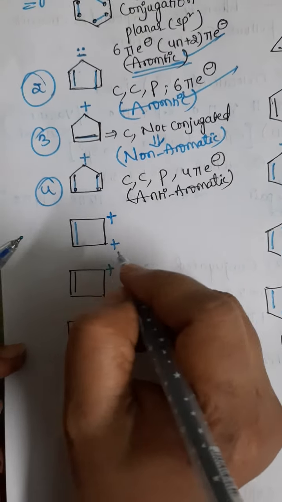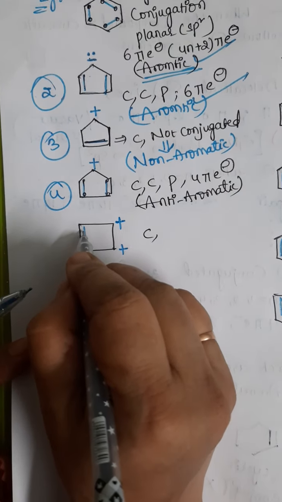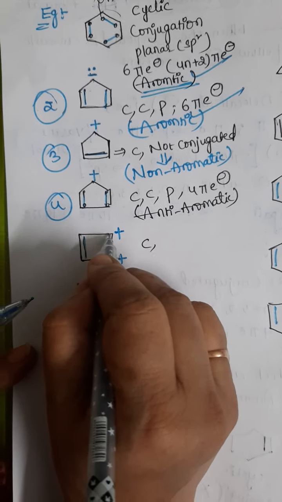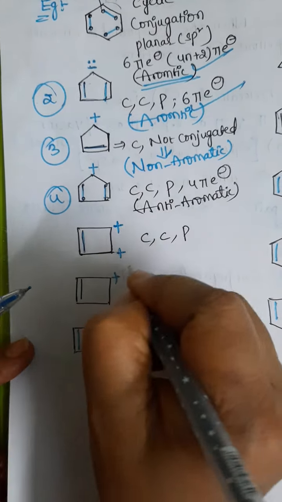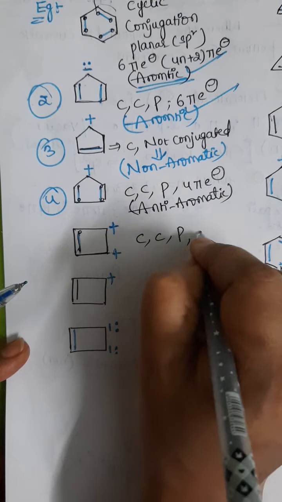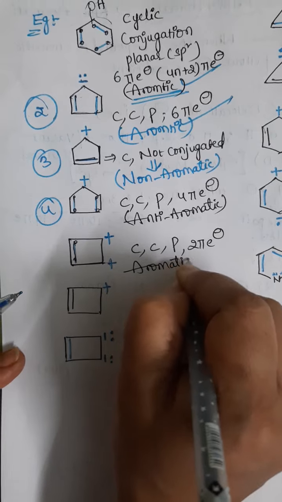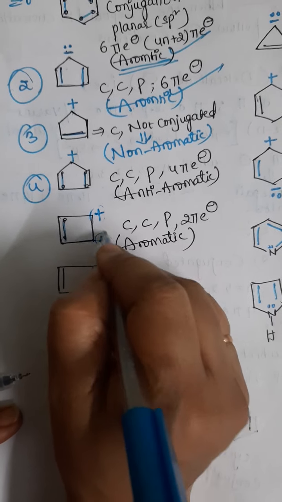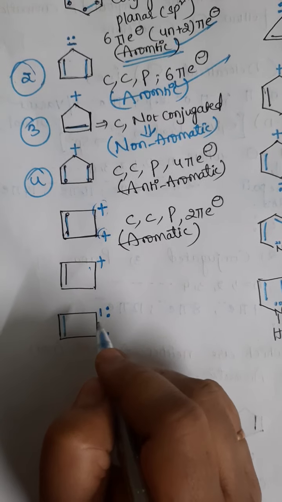Next one, suppose the compound is like this. Cyclic, yes, cyclic. Conjugation is there: pi, sigma, positive charge, sigma, positive charge, sigma, pi. Yes, conjugation is there, longer conjugation. The next one, planarity is there, because of the sp2 hybridized carbon. How many pi electrons are there? 2 pi electrons are there. 2 pi electrons means it is an aromatic compound. Okay students, delocalization of electrons occurs due to the presence of positive charges on adjacent carbons. Okay, let us go for the next example.